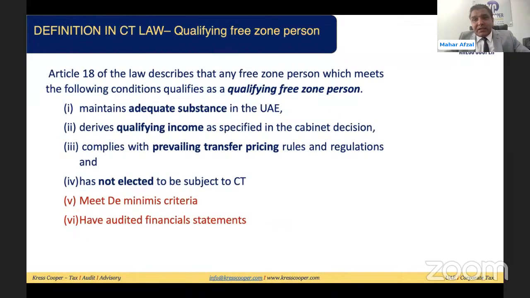So we'll discuss all these 6 concepts one by one. Some of these we will discuss in the current lecture, in the same webinar that we're discussing right now, and the rest of the items we'll discuss in our future webinars. Out of these 6, we will discuss maintaining adequate substance in the UAE in this lecture, and qualifying income in this lecture. Prevailing transfer pricing rules and regulations: we will have 6 full-fledged webinars on transfer pricing rules and regulations. Then the de minimis criteria we will discuss in this webinar as well.